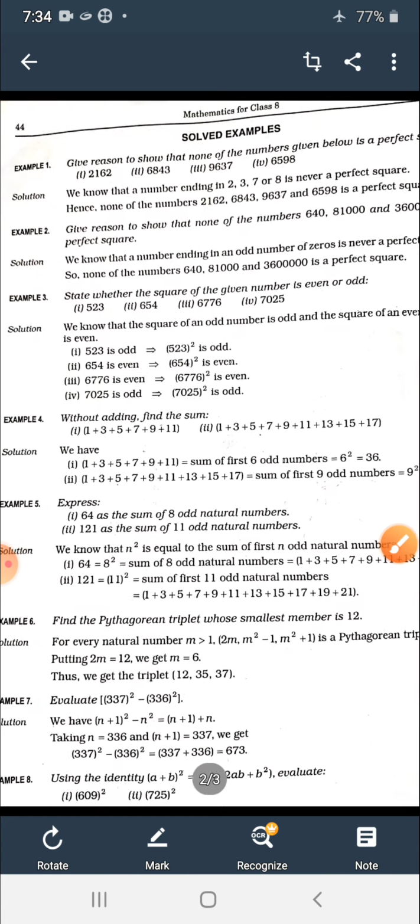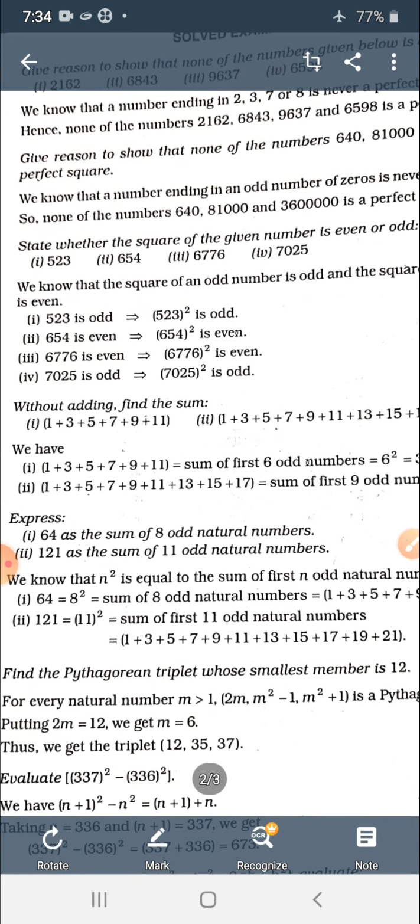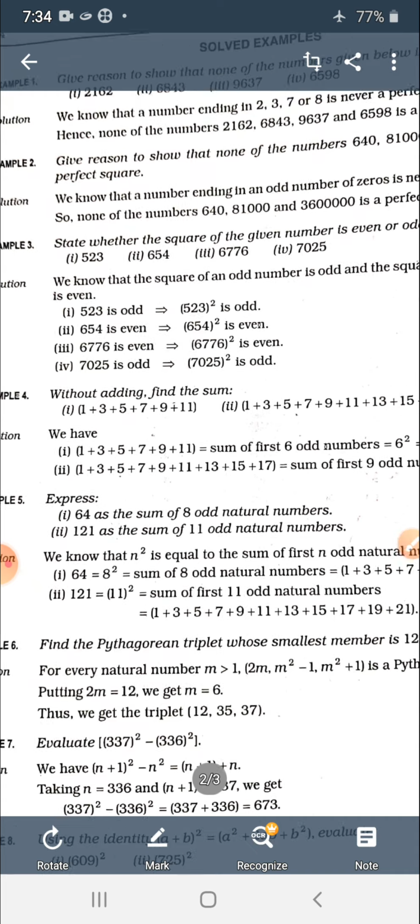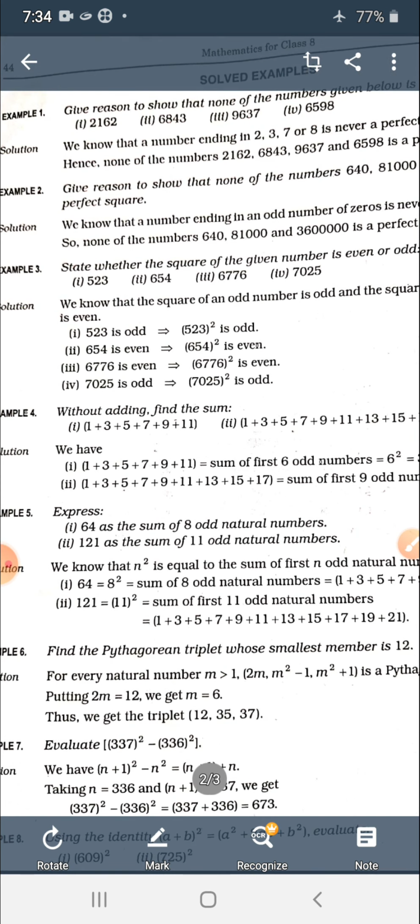Now the fifth number says: express 64 as the sum of 8 odd natural numbers. It is very simple. Using the property number 9, you can solve it, because if it is 64, it must be the sum of the first 8 odd numbers.